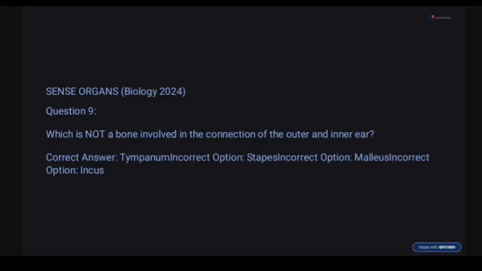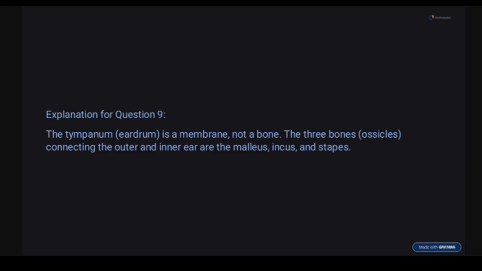So next question, which is not a bone in the ear? The correct option is tympanic. Tympanic is not a bone, it is a membrane. Malleus, incus, and stapes are the three ear bones, also called ossicles. And the tympanic membrane is your eardrum, a membrane, not a bone.